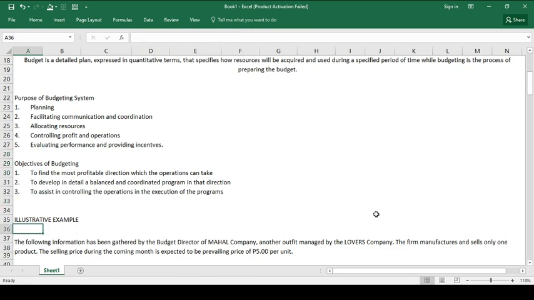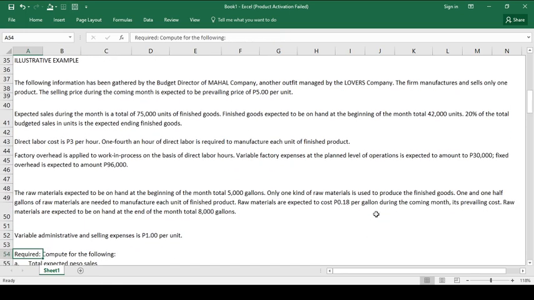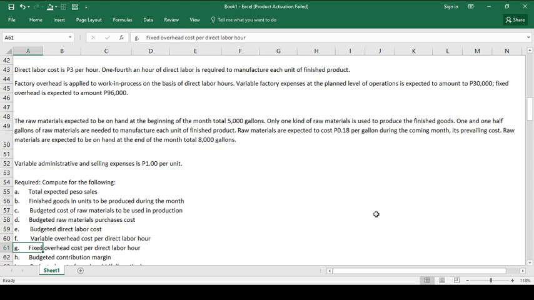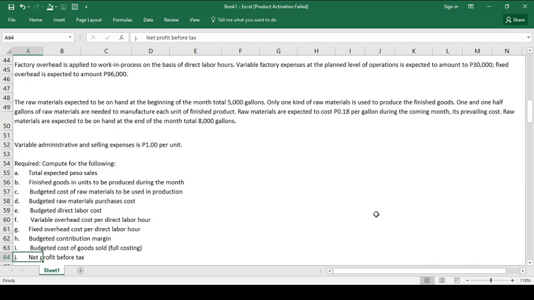Okay, so the first illustrative example or problem that I prepared is a very long problem because this requires how to compute the expected peso sales, the finished goods in units to be produced during the month, the budgeted raw materials cost, the budgeted cost of raw materials to be used in production, the budgeted raw materials purchases cost, the budgeted direct labor cost, the variable overhead cost per direct labor hour, then the fixed overhead cost per direct labor hour, and the budgeted contribution margin, and including the budgeted cost of goods sold using the full costing method, and lastly determining the net profit before tax.